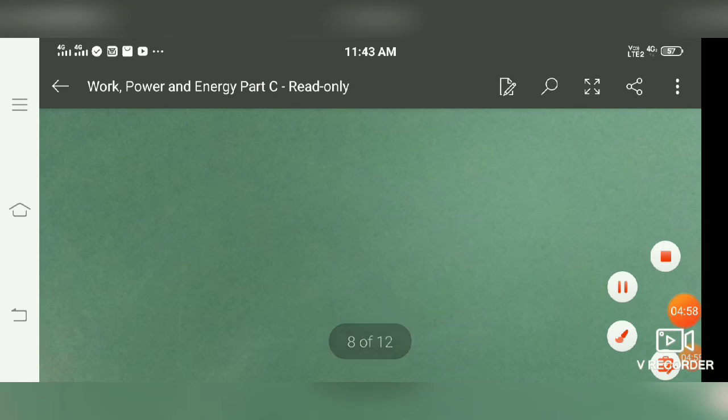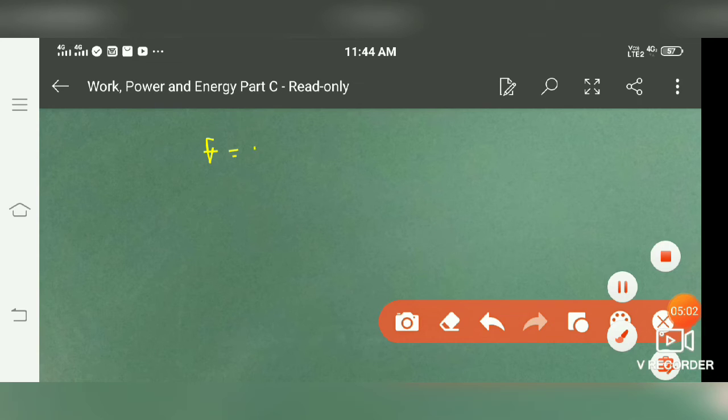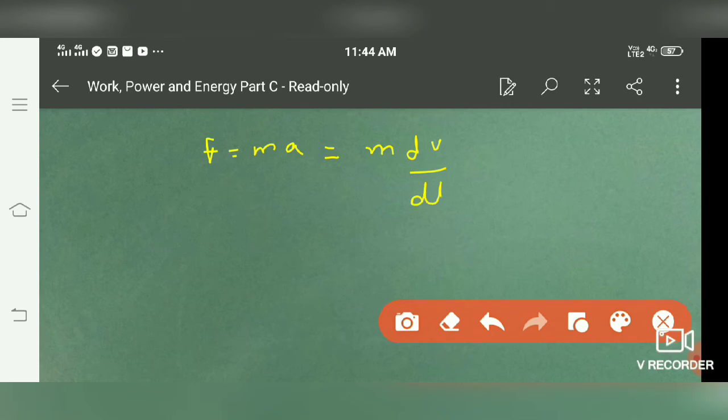where F is nothing but mass into acceleration, where acceleration is dv by dt. Now substituting the value, we get work done is equal to, instead of force, we can write m dv by dt, and into it we have ds.